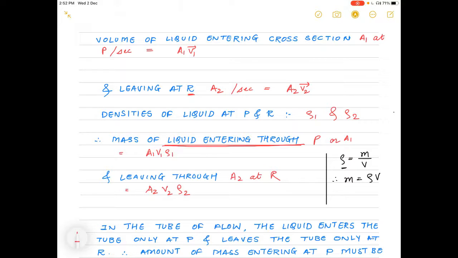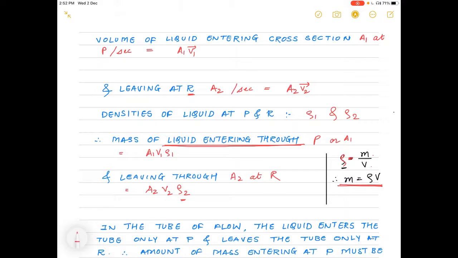Now we have written the mass of liquid entering and leaving this tube in terms of density. We know density ρ is equal to mass by volume. Therefore, mass will be equal to density into volume.